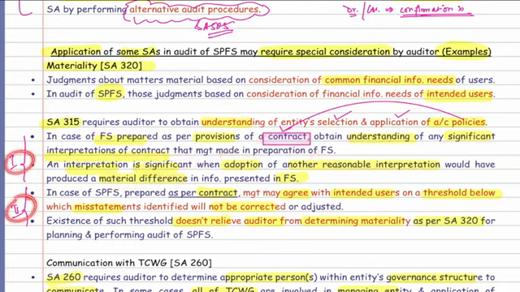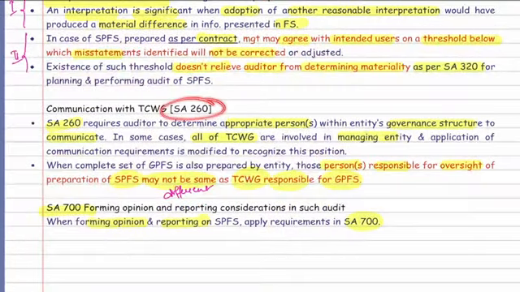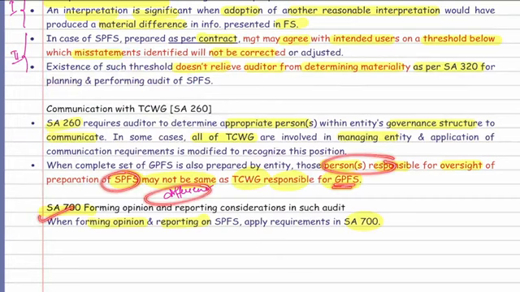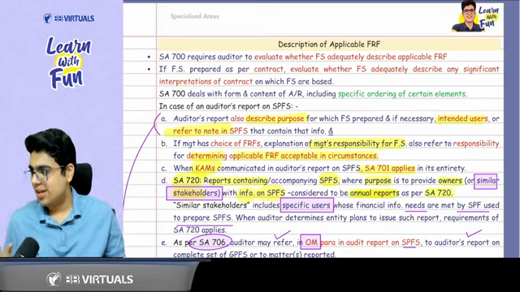Second part of this specialty. Second part says that in the contract, management can agree with the intended user that there is a threshold below which misstatements will not be corrected. So it does not relieve the auditor from deciding the materiality as per 320. What was special about SA 260? That TCWG of the GPFS can be different from SPFS, and SA 700 talks about forming an opinion and reporting on financial statements. Easy peasy, sir.